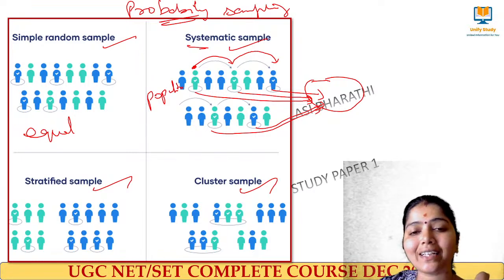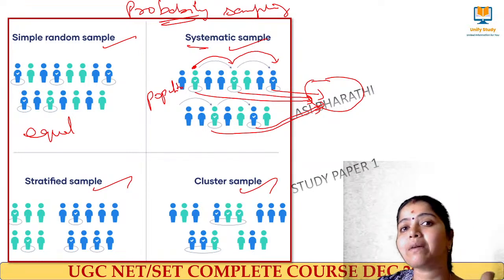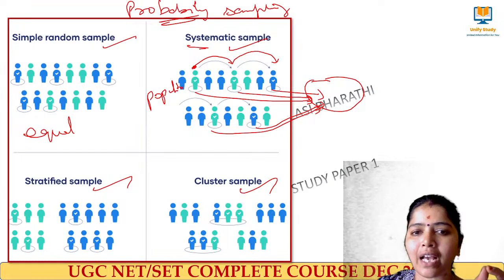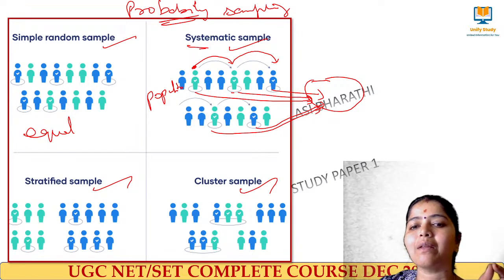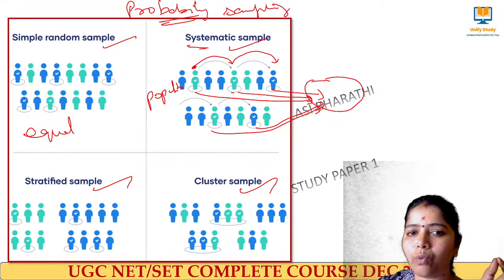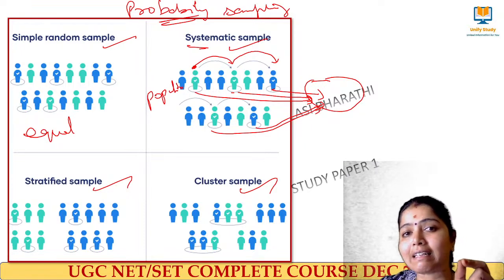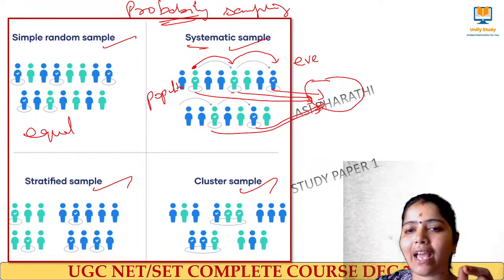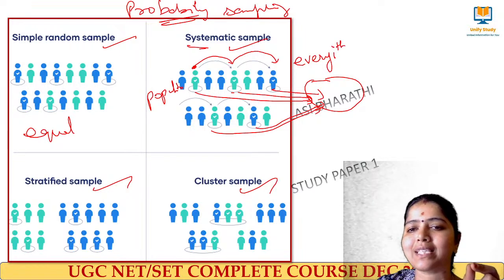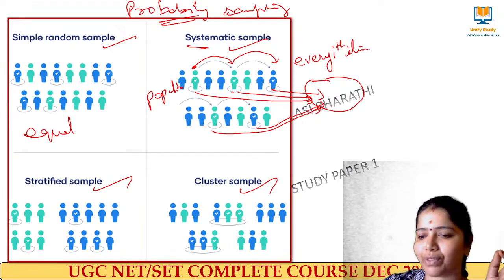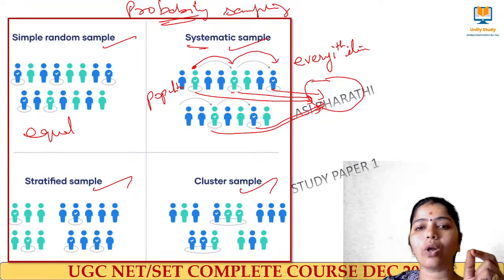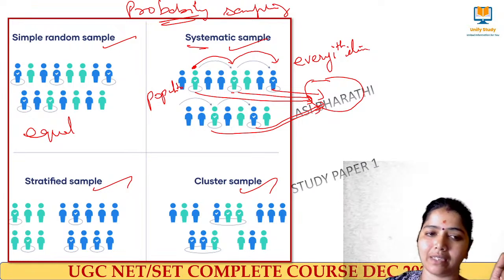How were they selected, what method was used? Systematically. Every third element is selected from this point: 1, 2, 3, 1, 2, 3, 1, 2, 3. The keyword is that every ith element is selected to become part of the sample. That we call the systematic sampling method.